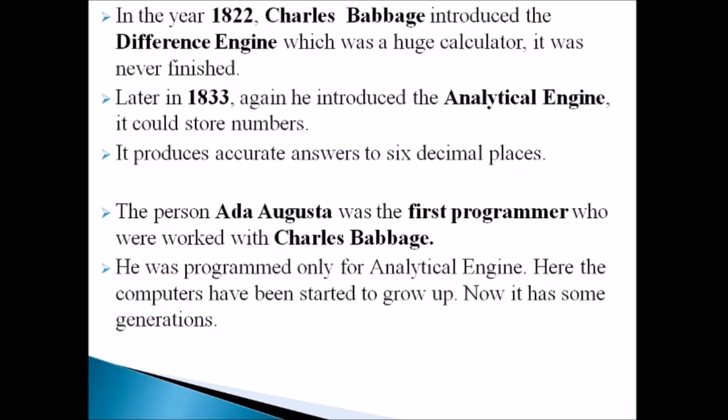In the year 1822, Charles Babbage introduced the difference engine, which was a huge calculator, but it was never finished. Later in 1833, he introduced the analytical engine. It could store numbers, and it produced accurate answers to 6 decimal places. And Ada Augusta was the first programmer who worked with Charles Babbage. She programmed only for the analytical engine.